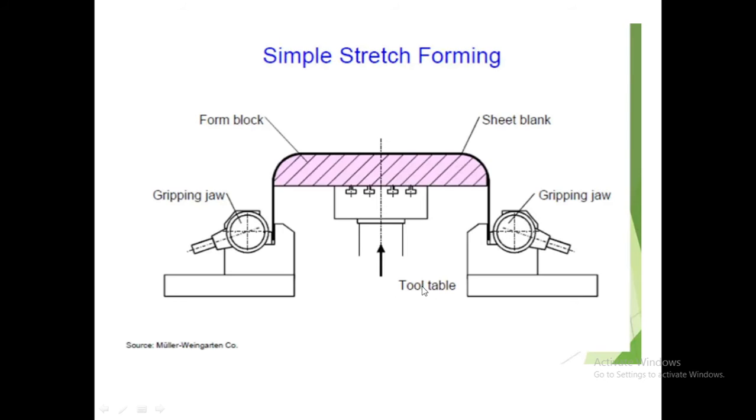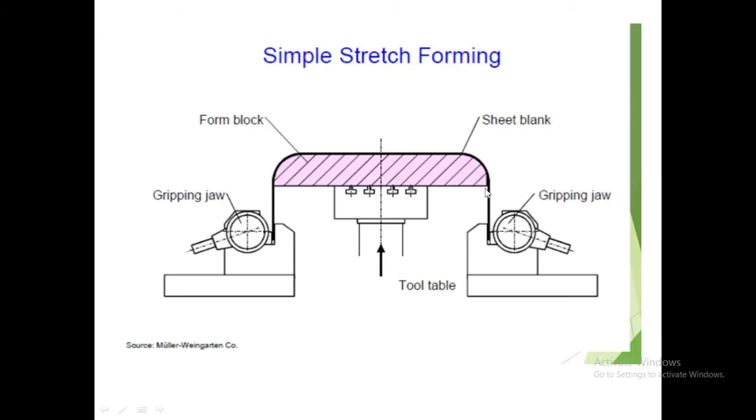Okay, so this tool table will move in the upward direction, and due to this force, this metal sheet gets stretched, and due to this stretching force, the sheet metal will acquire the shape of this form block.